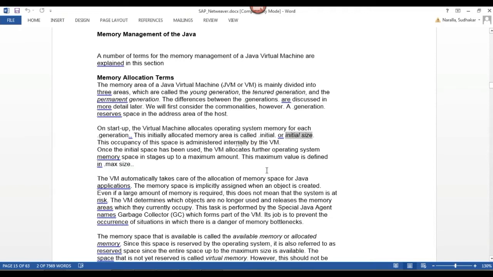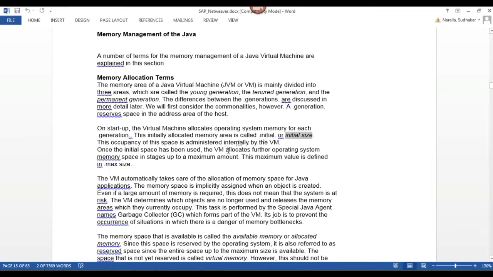Initial size parameter name, what does it contain? Whenever my Java stack has been started, my JVM will initially allocate some operating system memory. That is called the initial size. Once my Java program has been called, it will allocate the initial memory, so the initial memory has been occupied.